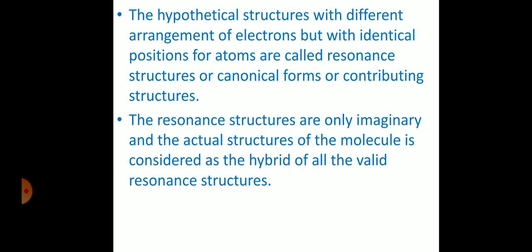So now you see the connectivity, how they are connected: resonance structures, and then the resonance hybrid. What is this resonance hybrid? The resonance hybrid is obtained by the combination of resonance structures, or canonical forms, or contributing structures. So these are the terminologies. If you try to understand it slowly, it will become easier. Otherwise, if you try to memorize it by rote, it becomes very difficult.